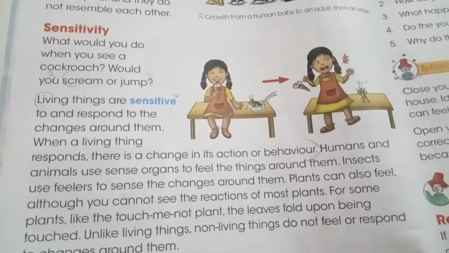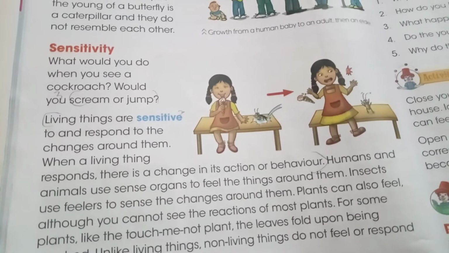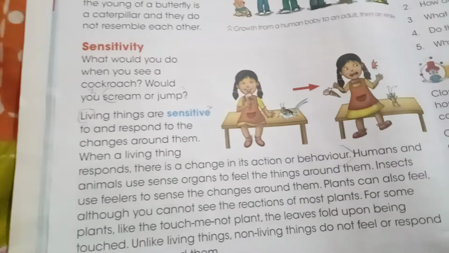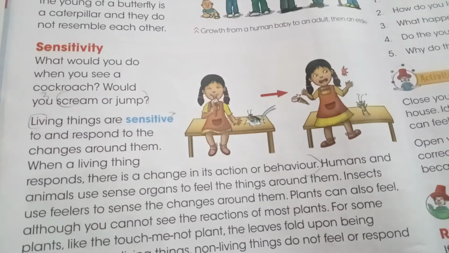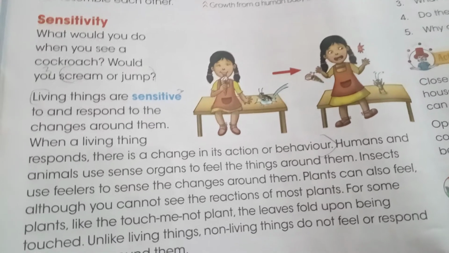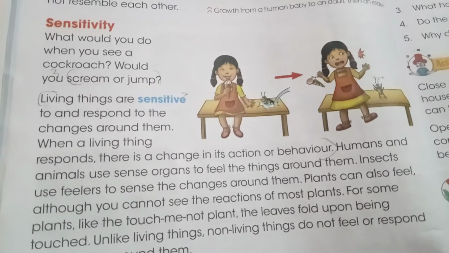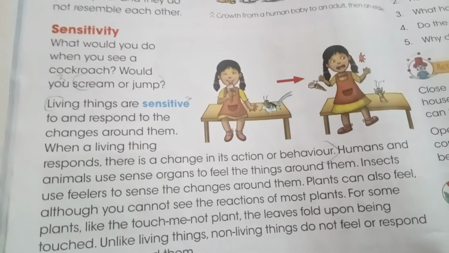The next life process is sensitivity. What do you do when you see a cockroach or an insect on your hand? What will you do? Just run away. So that means that you have a sensitivity. You know that this insect or animal is going to hurt you. So it just gives an automatic reaction and you run away because you're sensitive to it.